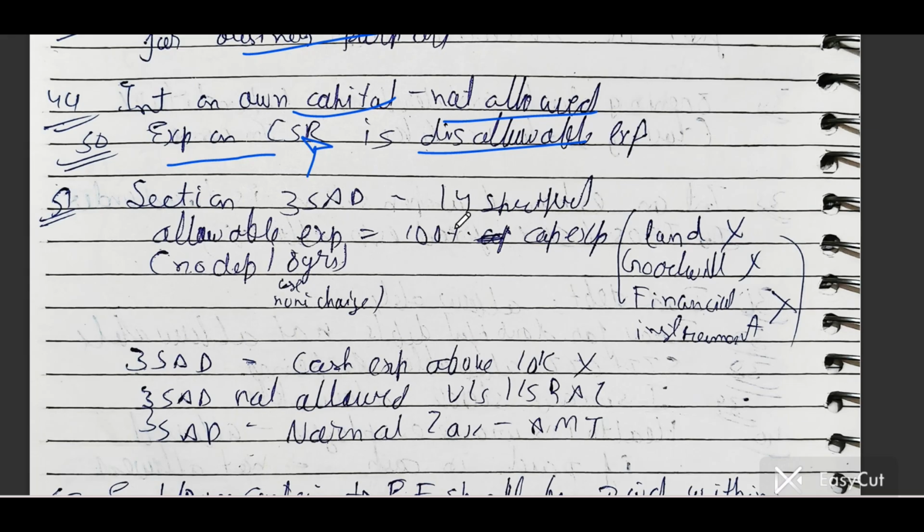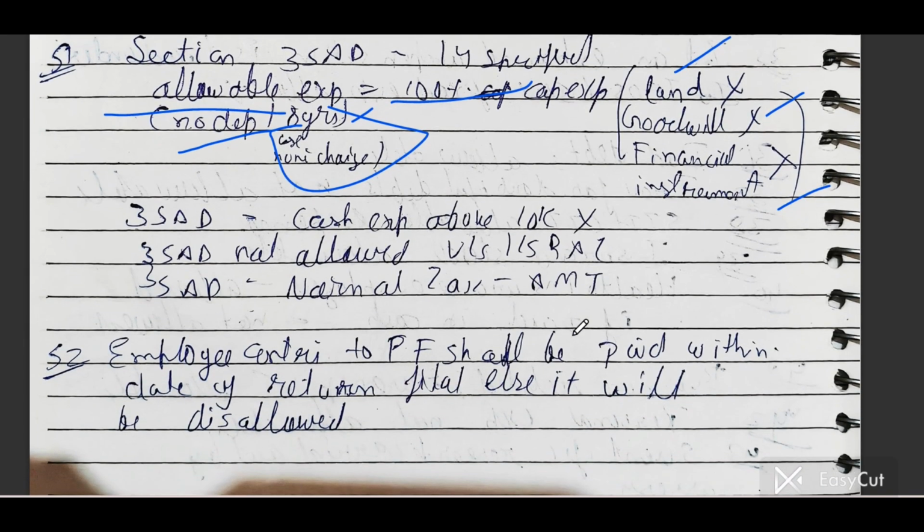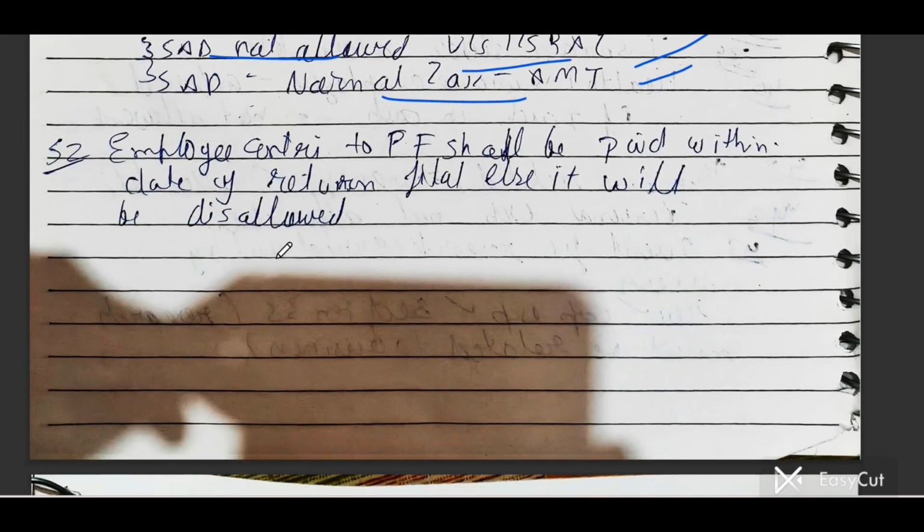Under section 35AD, 14 specified businesses are there. Allowable expenditure, no depreciation, 8 years case. For a new venture, 100% capital expenditure is allowed, but for land it is not allowed, for goodwill it is not allowed, and for financial instruments it is not allowed. Section 35AD cash expenditure is not allowed. 10C, 35AD is not allowed under section 115BAC. 35AD is allowed in normal tax; AMT will be calculated on this.